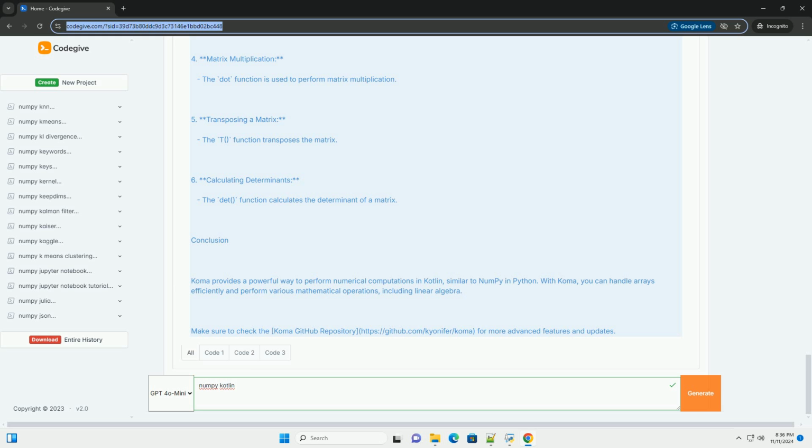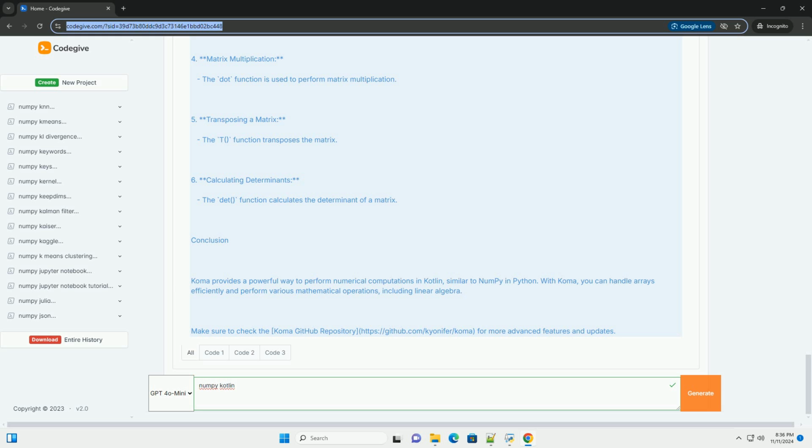3. Basic operations. You can perform operations like addition and multiplication directly on arrays. The plus operator adds a scalar value to each element of the vector. The times operator multiplies each element of the matrix by a scalar value.